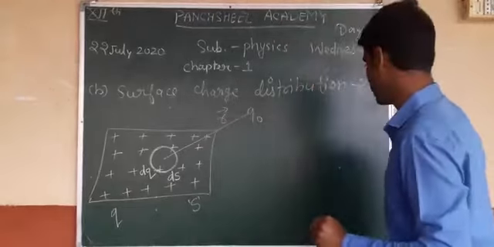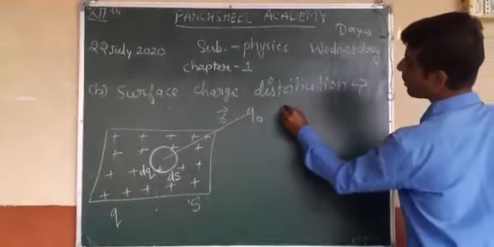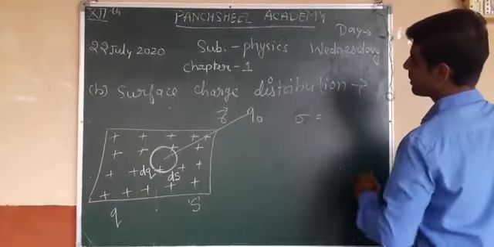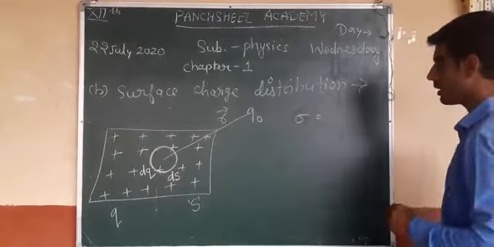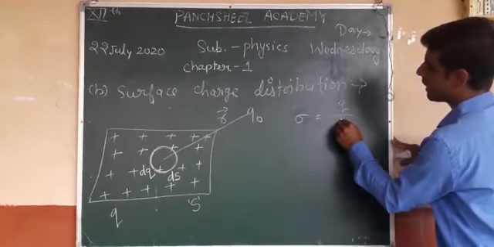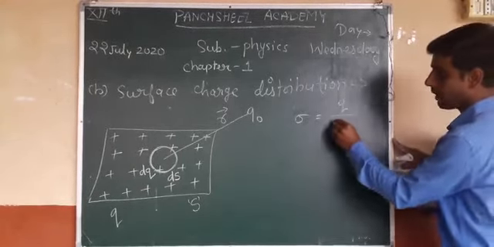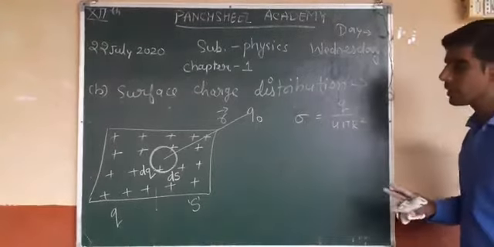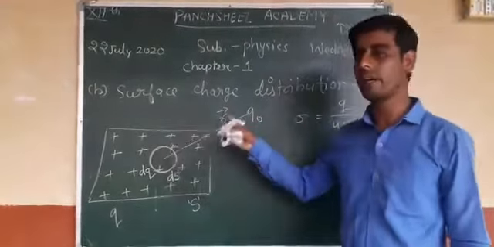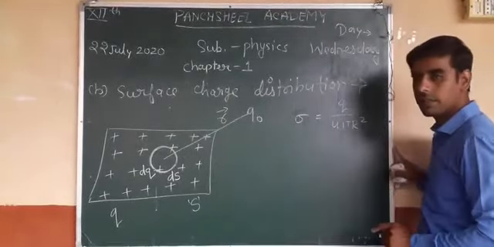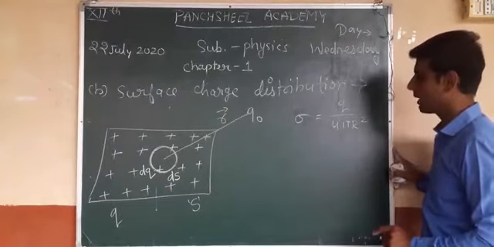Now, sigma is the surface charge distribution, and sigma is Q upon S. S means 4 pi r square, if r is the radius of the sphere, then this is the surface area 4 pi r square.